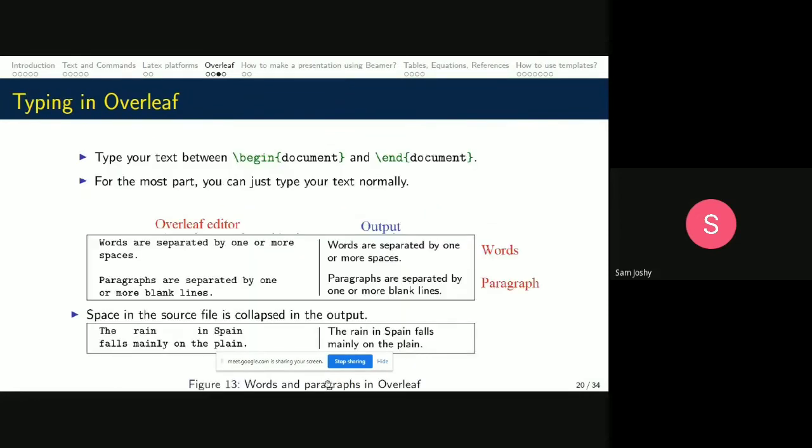So when we type in Overleaf, we have the Overleaf editor and the output. The words are separated by spaces and the paragraphs are separated by blank lines. And we can compress all those spaces in the output. Okay. So all the text will be put in between \begin{document} and \end{document}.